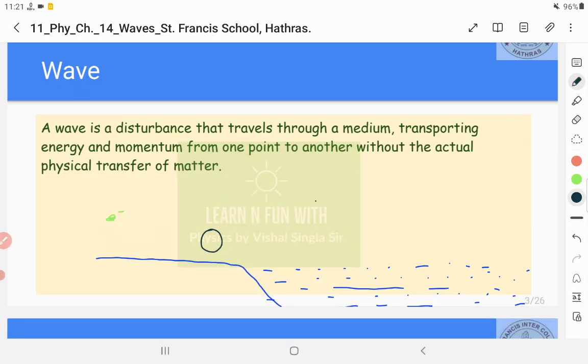The moment you throw a stone, the water moves up and down, right? When the stone goes inside the water, it creates some disturbance. Now this water gets displaced from its position. It has created some space, so the water is displaced from its position.